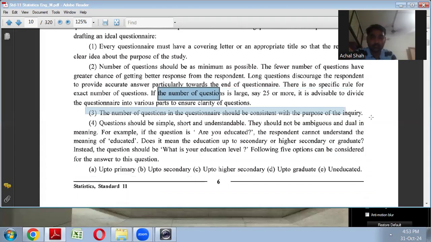Next, whatever questions you are putting in the questionnaire, they should be consistent with the purpose of your inquiry, right? It should not happen that there are some questions which are irrelevant. So the questions which are irrelevant, which are of no use, just don't put those questions, so that it will save the time of the respondent also.